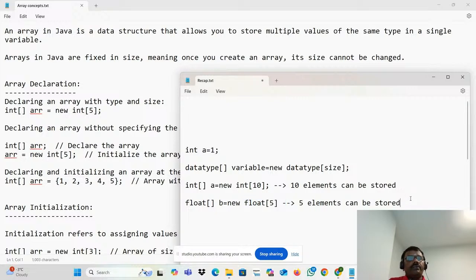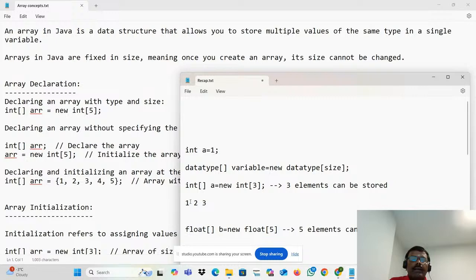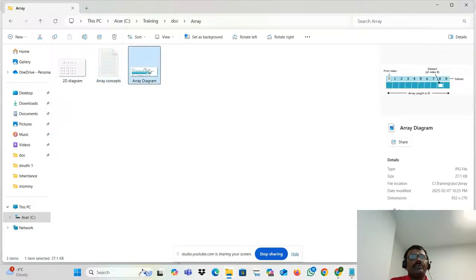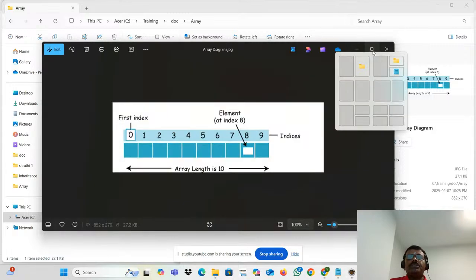Okay, what is that? 5 elements I can store. Where can we store them? For example, I'm putting 3 elements. How can I store them? I can store 1, 2, 3. So what is the position of this one? Array always starts from the 0th position. In the computer, the array will be stored from the 0th position.